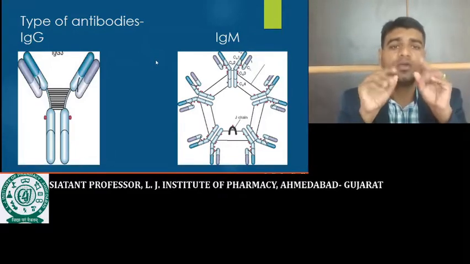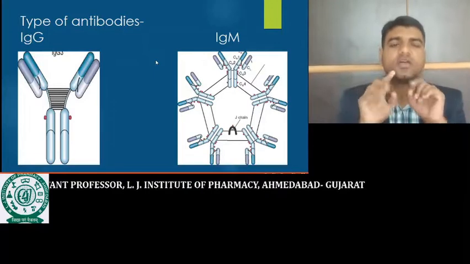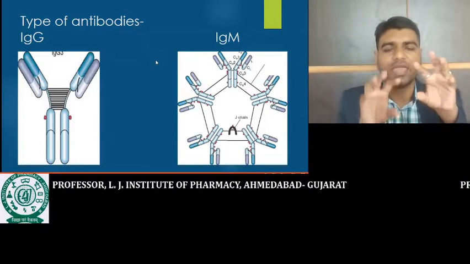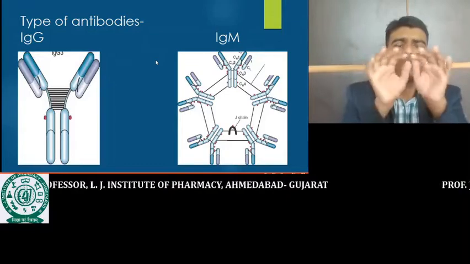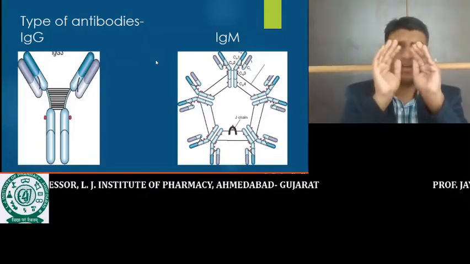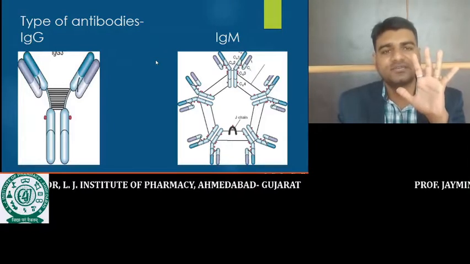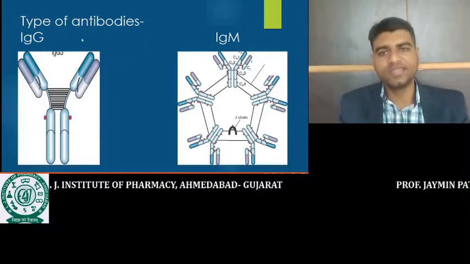So 5 bivalent antibodies are connected to each other by the joining chain and disulfide bonds, and here the IgM is formed. In IgM, if we talk about one molecule of IgM, there are a total of 10 binding sites. 5 antibodies are connected and each antibody has 2 binding sites.